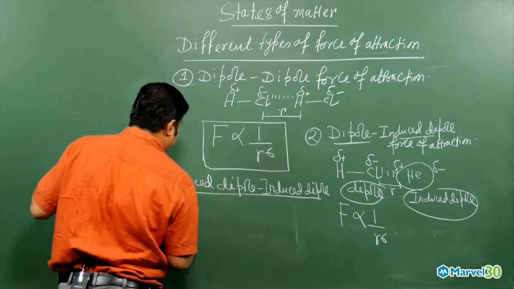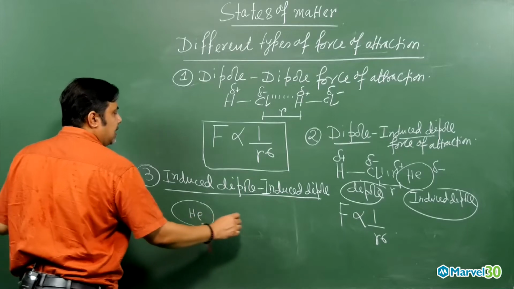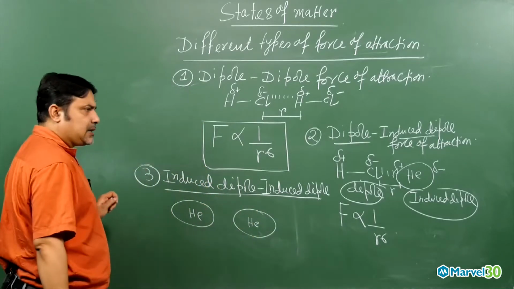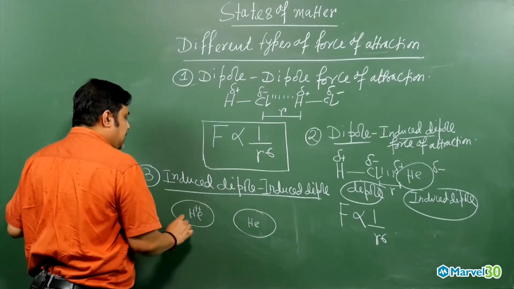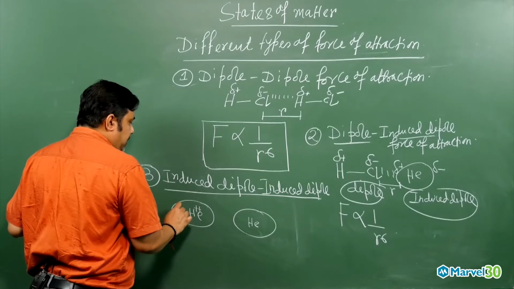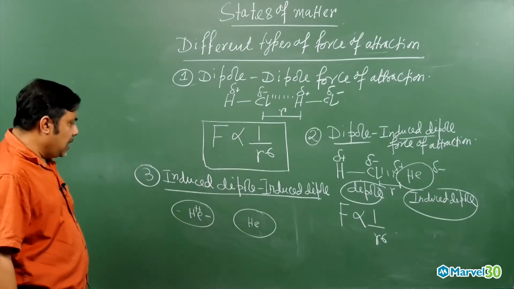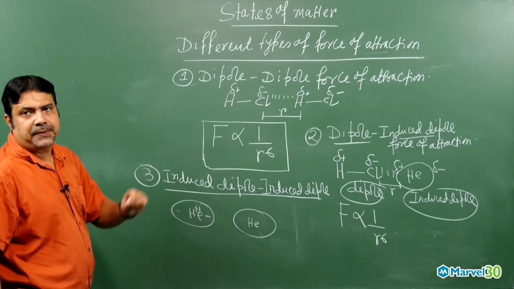Suppose I am taking one helium molecule here, and another helium molecule will be there, like this. Helium has 2 electrons, so I am writing the 2 positive charge here, and here there will be 1 electron and here 1 electron, negative charge. And now this presentation is nothing but a time average presentation.